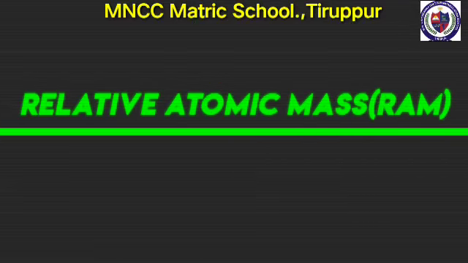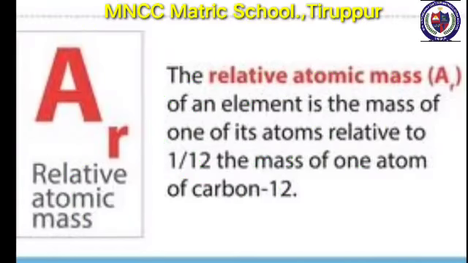Relative atomic mass, RAM. As an atom is very small, its absolute mass cannot be determined directly. Early chemists used to measure the atomic mass of an atom relative to an atom of another element. Shortly, the relative atomic mass of an element is the mass of one of its atoms relative to 1 by 12th the mass of one atom of carbon-12.